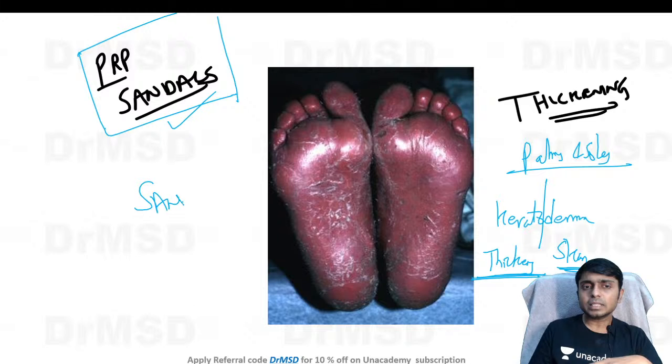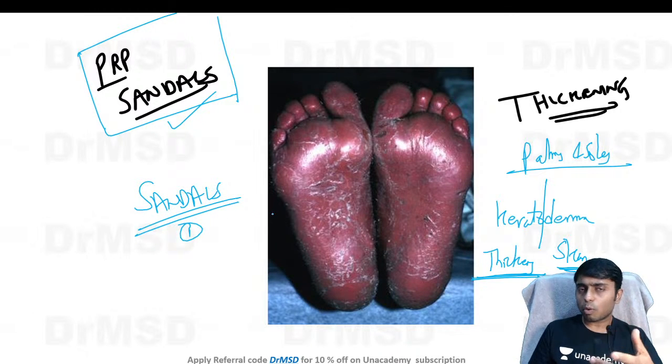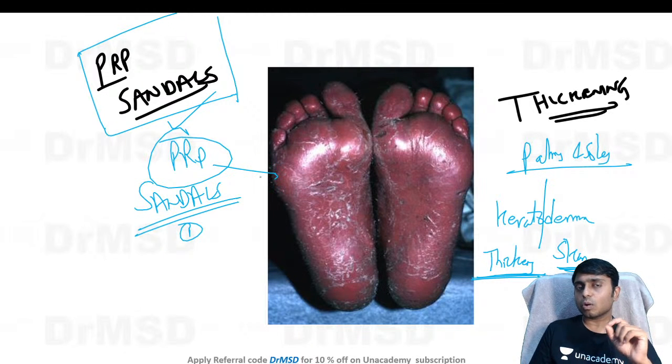Sandals are footwear that monks usually wear. Just as those are very rigid and tough, similar is the texture of the feet of individuals who have pityriasis rubra pilaris. If you try to pinch the skin of the feet, you cannot pinch it, as it is extremely thick, and this is characteristically seen in pityriasis rubra pilaris.